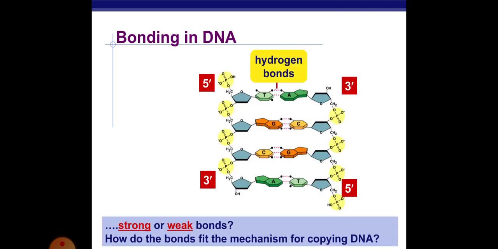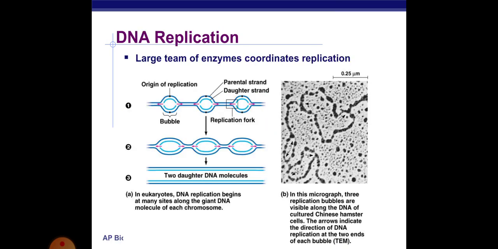Bonding in DNA, that is the ATGC base pairs, is a covalent bond, that is the phosphodiester bond. DNA replication: a large number of enzymes are required for DNA replication. There are three steps of reaction in DNA replication.